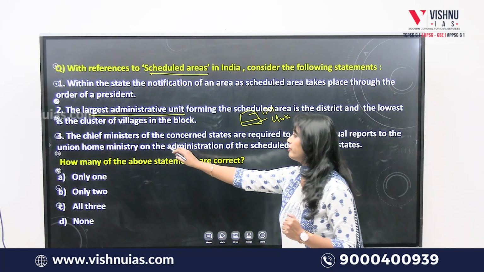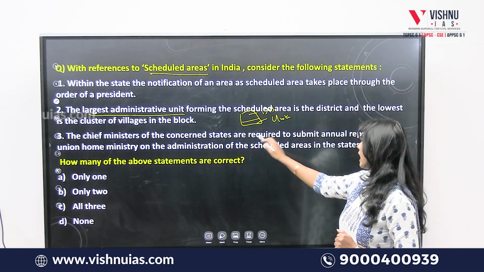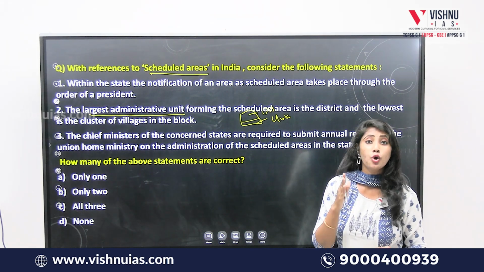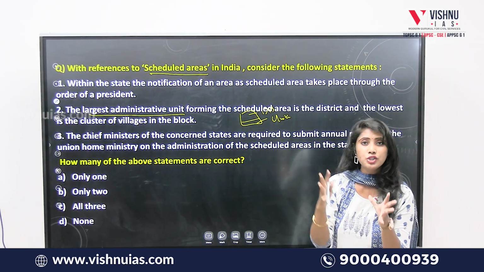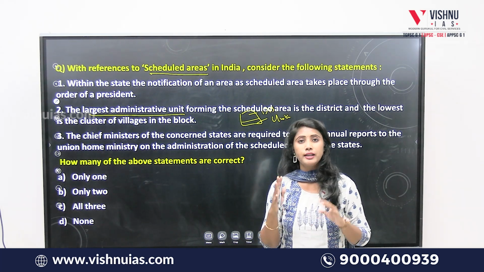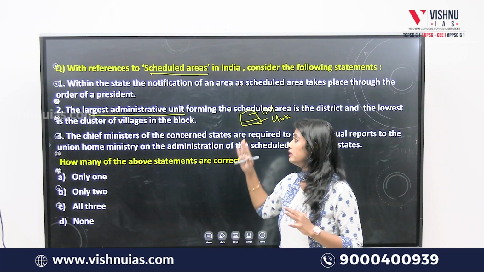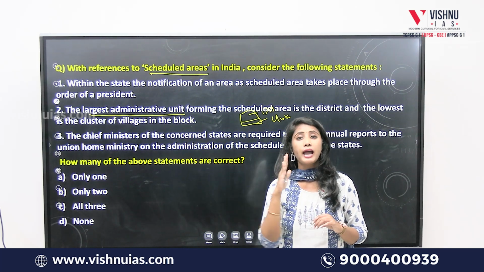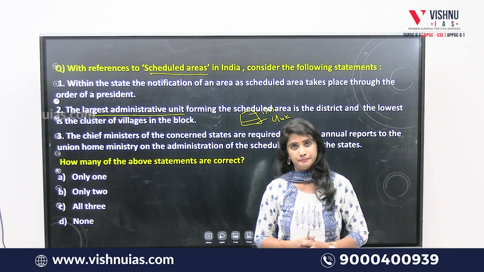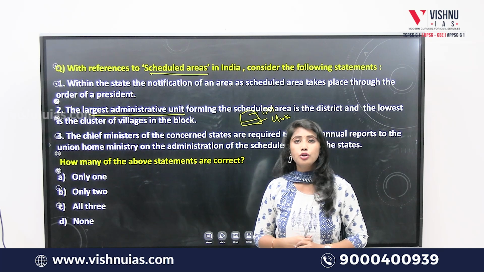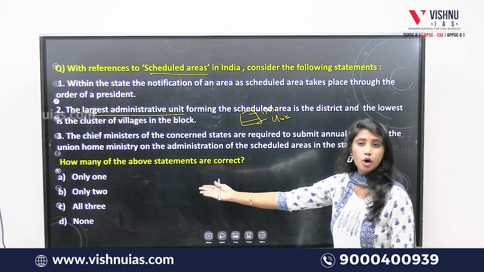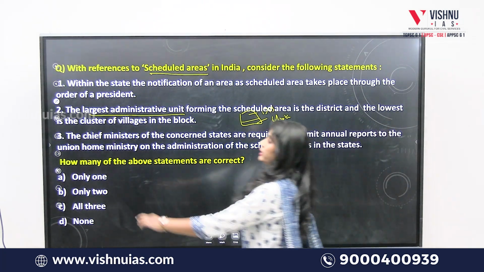Okay, next. The chief ministers of the concerned states are required to submit annual reports to the Union Home Ministry on the administration of the scheduled areas of his state. Okay, so is it the duty of the chief minister of the concerned state to submit the annual administration report of the scheduled areas to the Union Home Ministry? Is the third statement. So question is, how many of the above given statements are correct? Only one, only 2, all 3, or none? Okay, let's go to the explanation part.